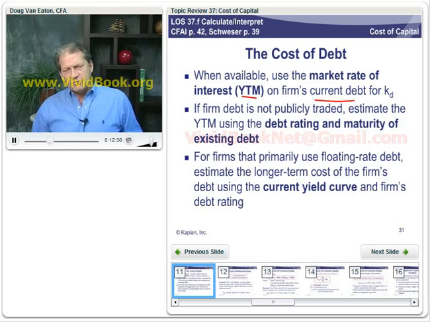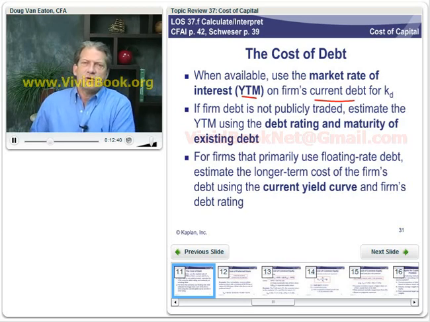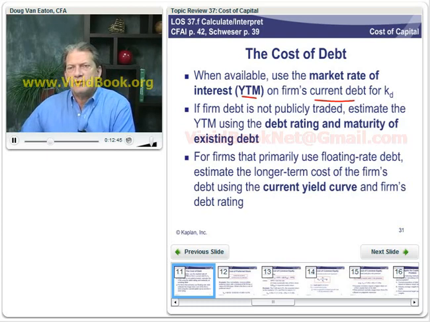So if a firm's issuing 10 or 15-year floating rate debt, just use the firm's debt rating and that maturity to get a yield to maturity from the market, rather than using the lower floating rate.